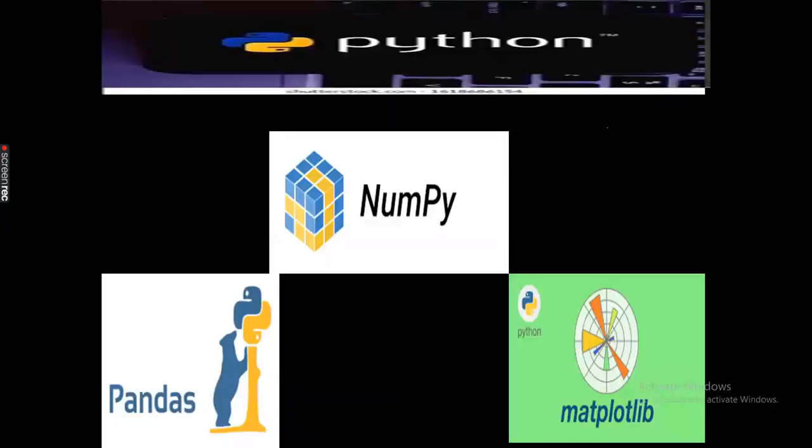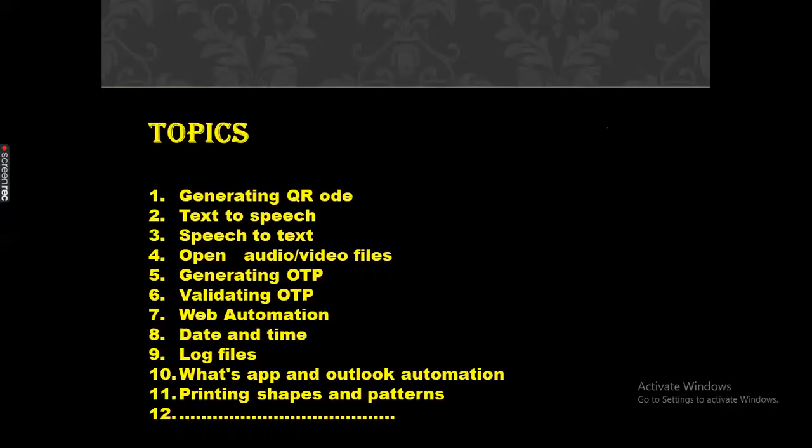So as part of this Python series, we are going to learn artificial intelligence, machine learning, basic concepts, NumPy, Pandas, data visualization, Matplotlib, and we'll also learn few practical scenarios, something like generating QR code like Paytm, PhonePe, Google Pay. Daily we are going to scan QR code for money transfer and all. So we are going to generate QR code with the help of 2 to 3 lines of Python code only, not more than that.